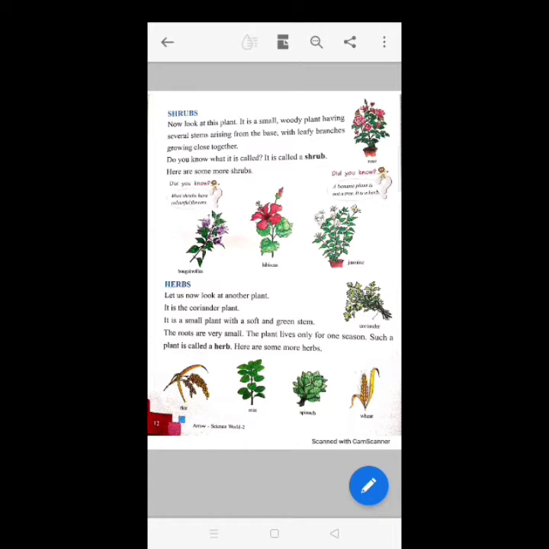Here are some more herbs: rice, mint, spinach, wheat. So, herbs are basically small and weak plants. They have thin, green and soft stems. They usually live for 3 to 4 months. Yeah, not more than that. They can be used as medicines or to add flavors to food. They are mostly known for their smell, which is pleasant and amazing.